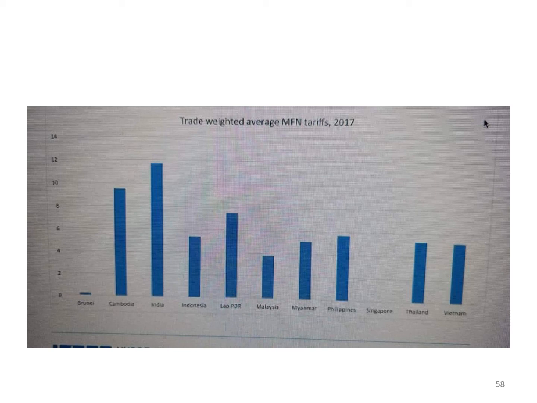There may be non-tariff barriers, but as far as tariffs are concerned, they're not existing there at all.